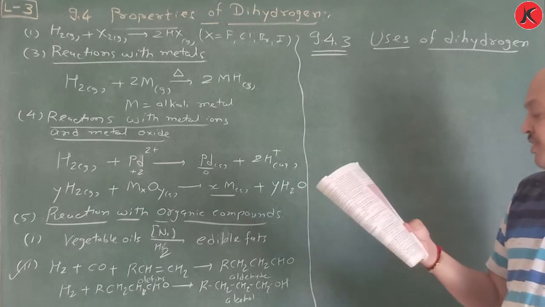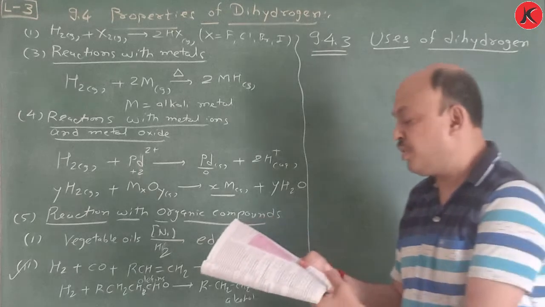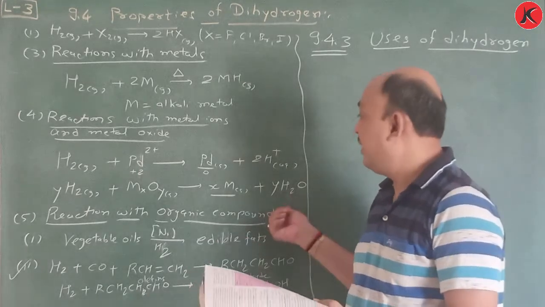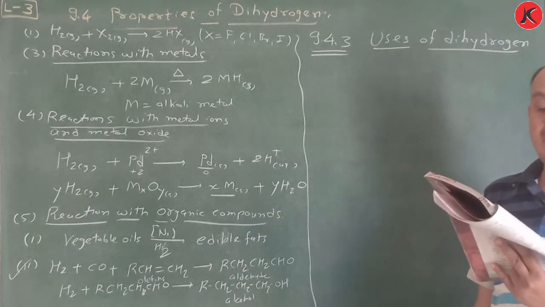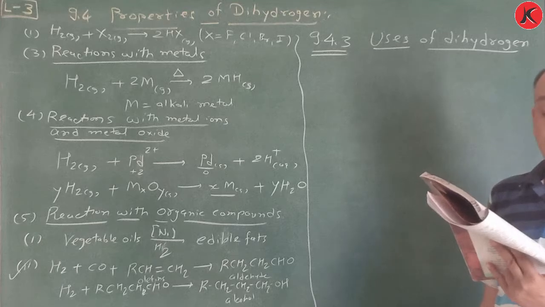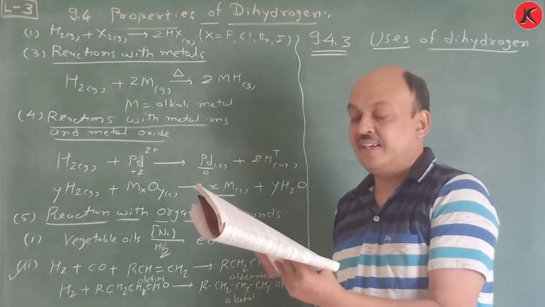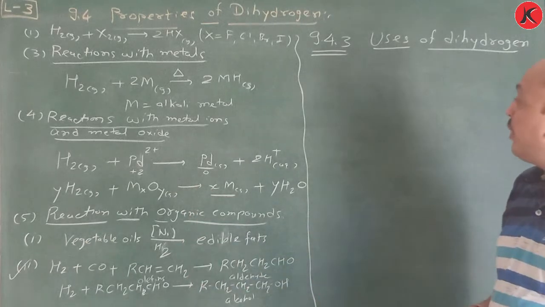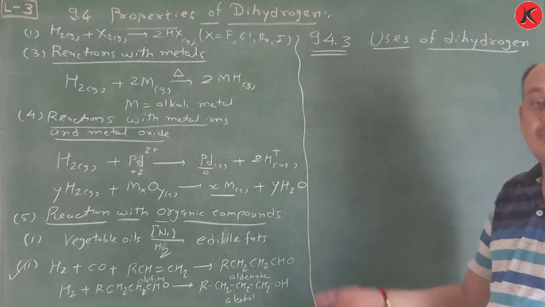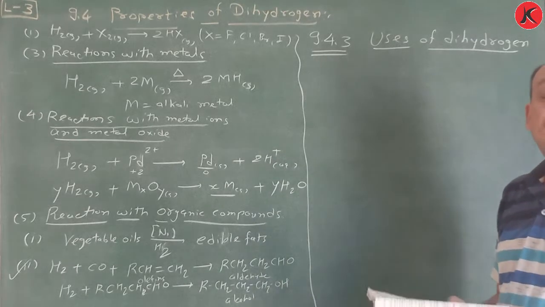So a covalent bond is formed, H2O, which is a covalent molecule. That's why in the first case we can say it is a covalent molecule of hydrogen and chlorine, in the second case ionic, and in the third case a covalent molecule. So you have to remember these reactions, write certain reactions, and from that you make a comment.